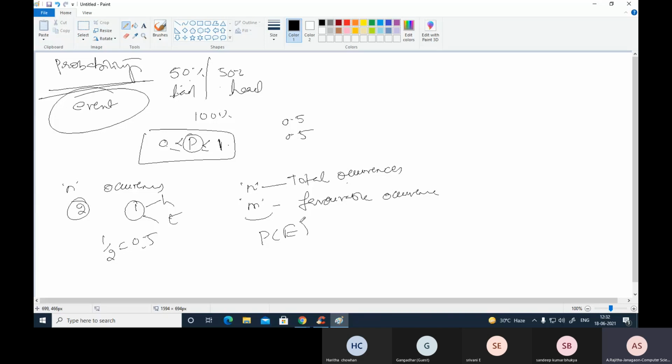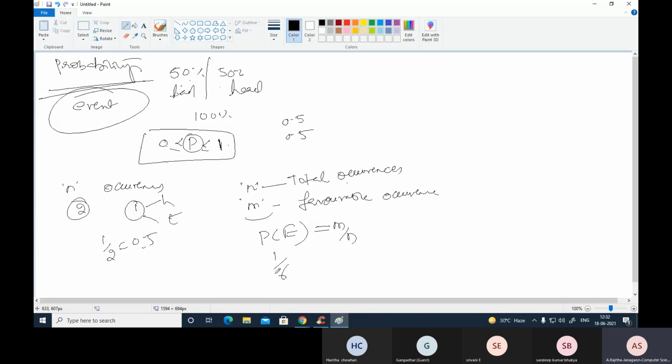Probability of an event is written like this, and it is defined as m by n. That means there are n total occurrences, out of which m occurrences are favorable. Suppose we throw a dice and we want only one. What is the probability? That means 1/6.